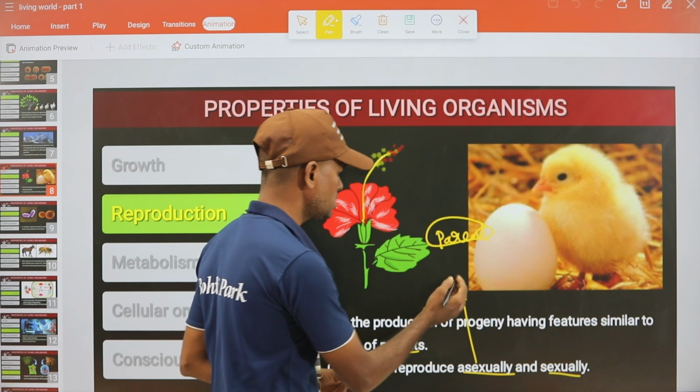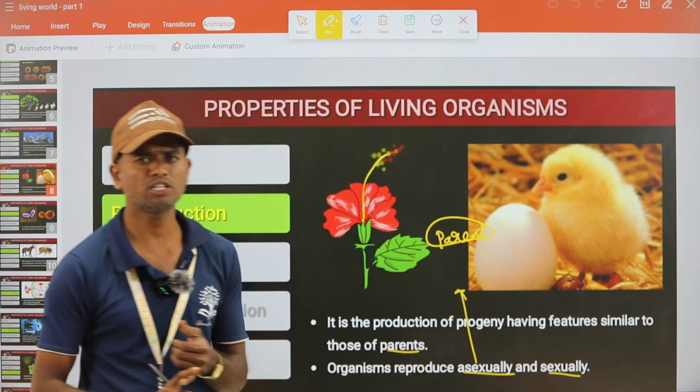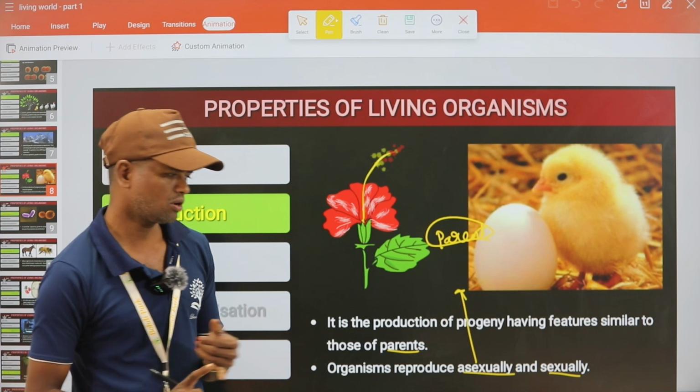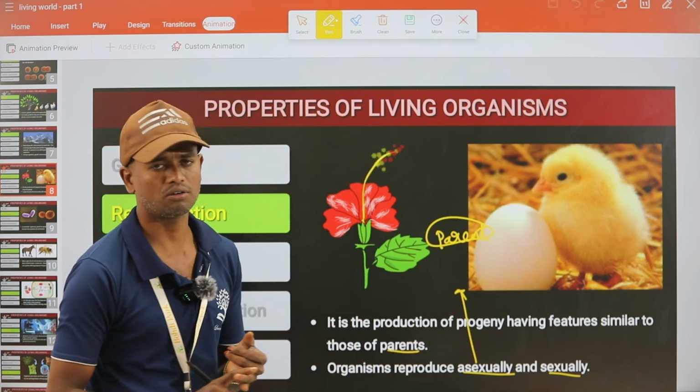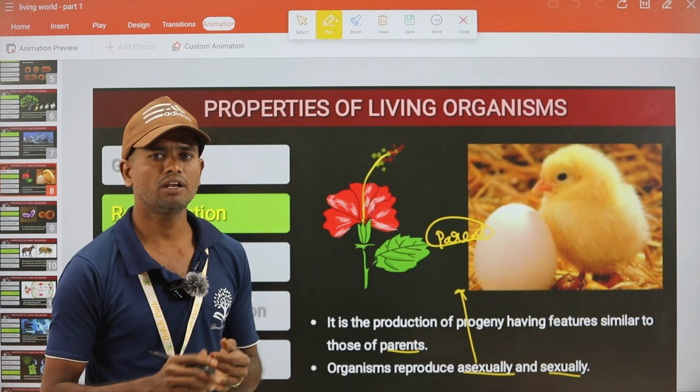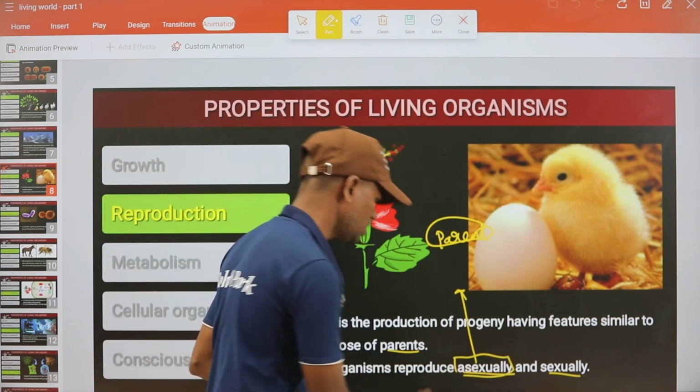The asexual reproductions include vegetative propagation, right? And then various processes: binary fission, budding, regeneration. So various types are present in asexual reproduction.